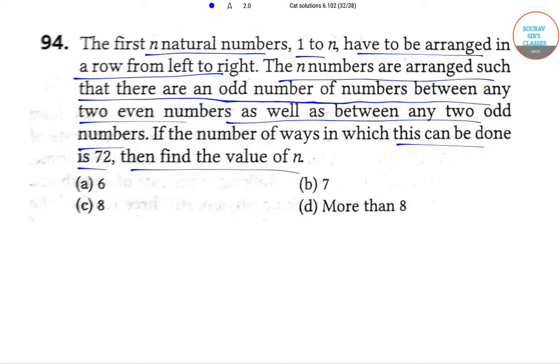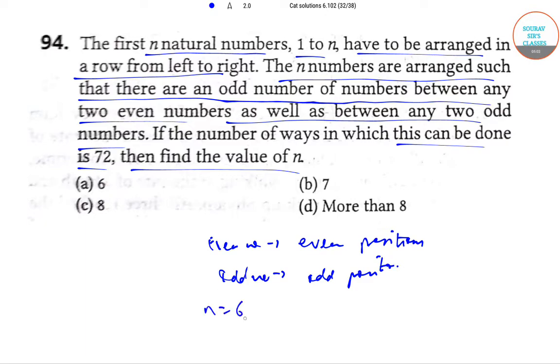Now, if there are an odd number of numbers between any two numbers, the two numbers occupy positions of the same parity, that is, both are in even places or both are in odd places. Now, there are an odd number of numbers between any two even numbers as well as between any two odd numbers, that is, the even numbers occupy the even positions and the odd numbers occupy the odd positions, or vice versa.